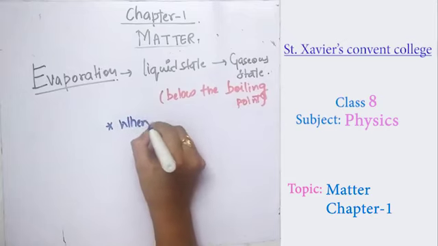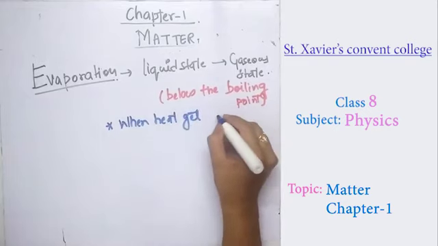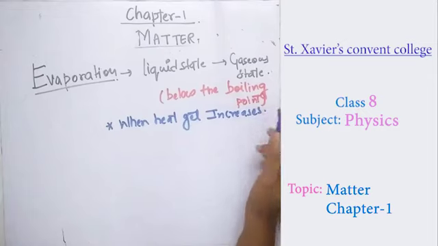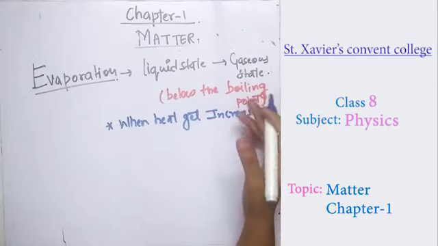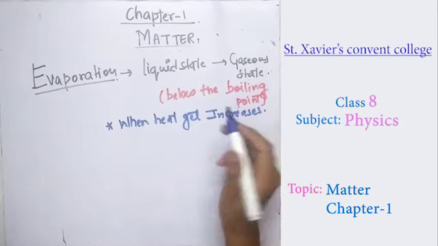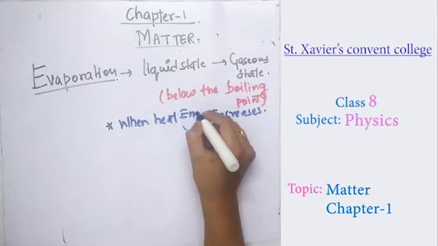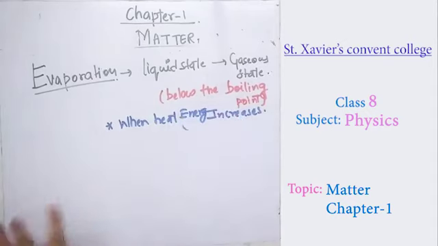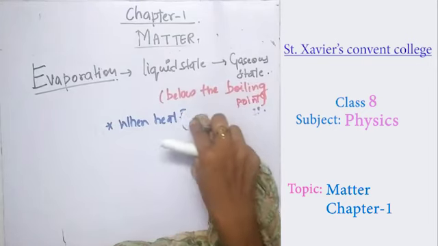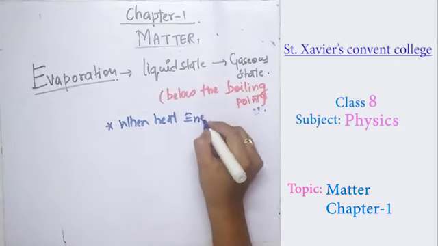So the first is when heat is provided. When heat energy is applied to a liquid, its heat energy increases.